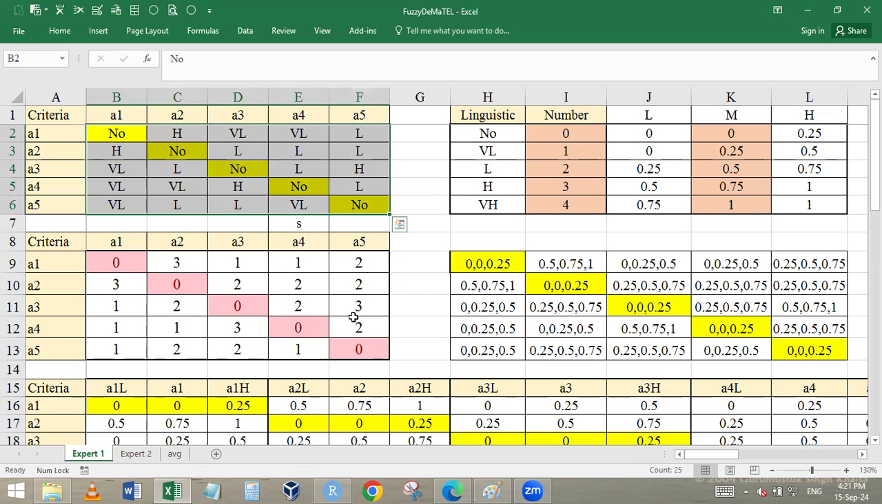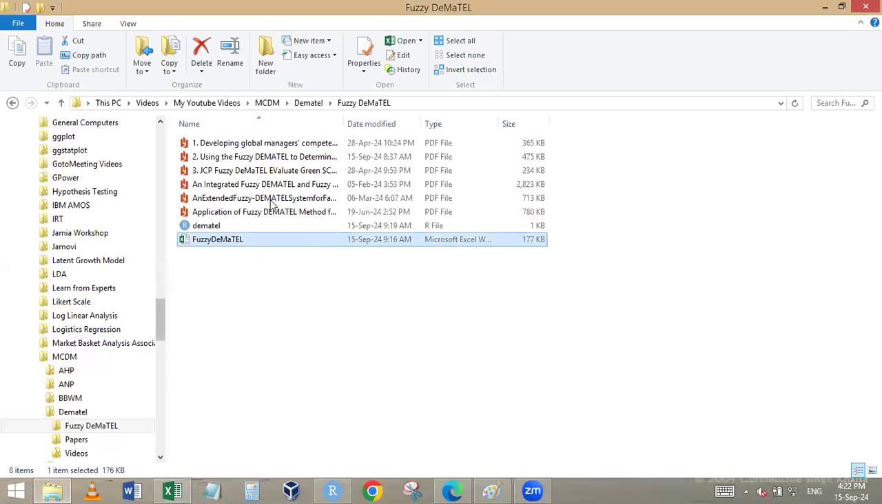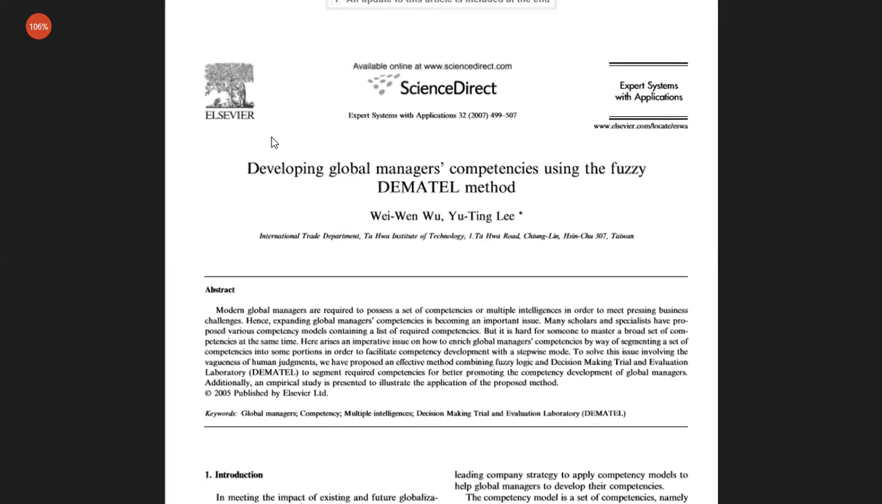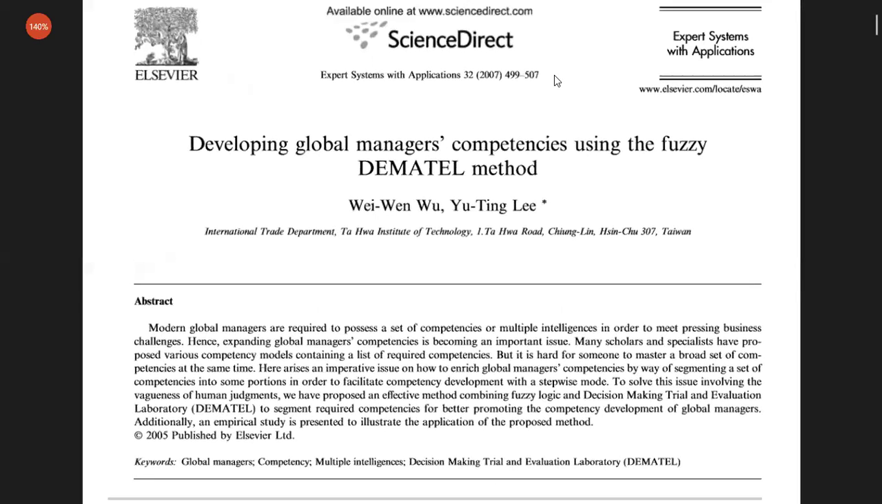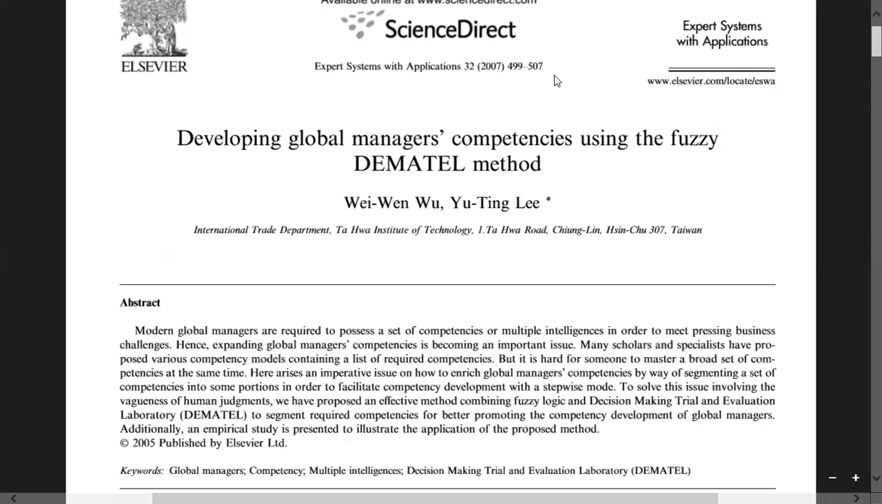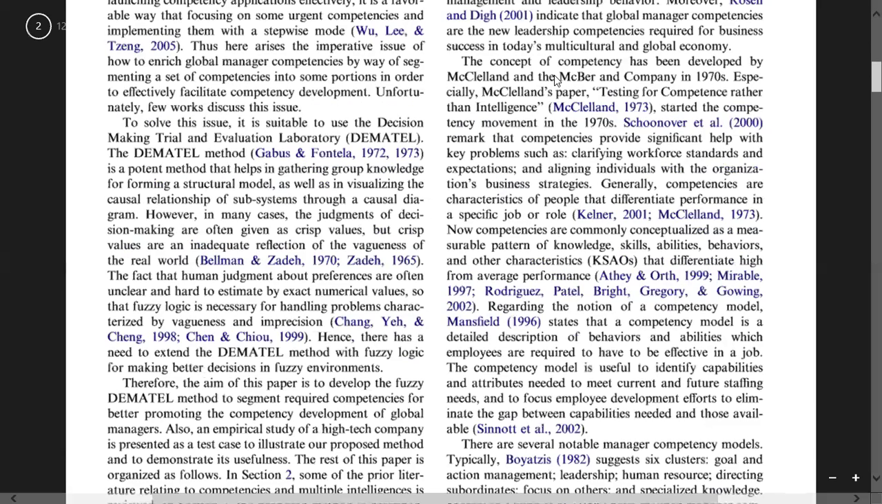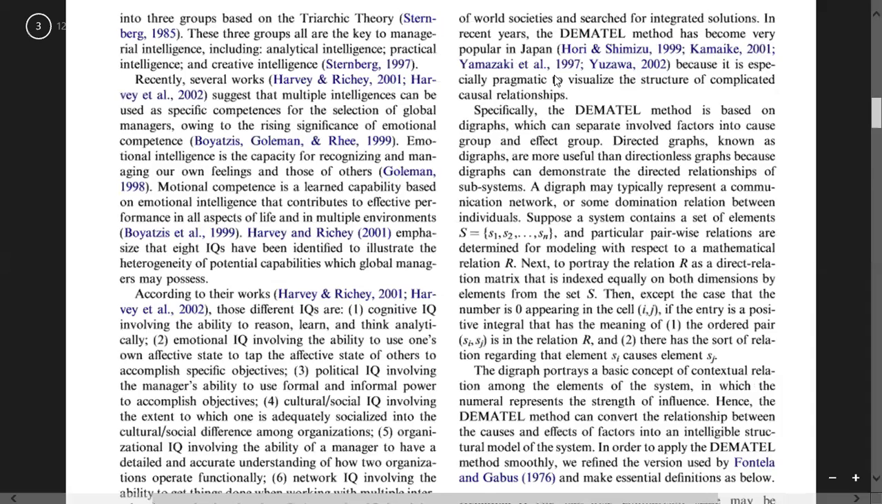Okay, so let me share one or two doubts here, and I will share with you some papers. So this is the paper, I hope it's visible: Developing Global Managers' Competency, in ScienceDirect. The paper is from 2007. I have taken all the formulas from this one.